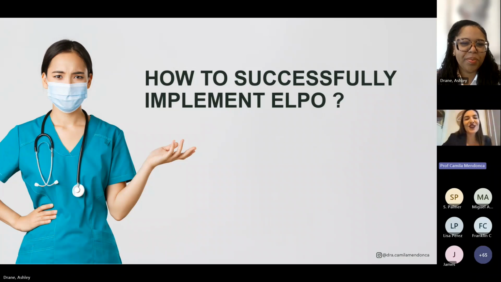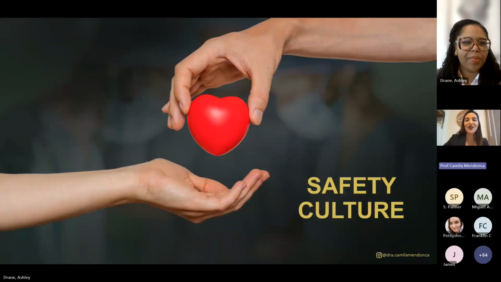And now, just to end this session, I would like to give you some quick tips on how to successfully implement ELPO. First, we would like to show our professionals inside the operating room the theoretical evidence, and we want to encourage a safety culture.